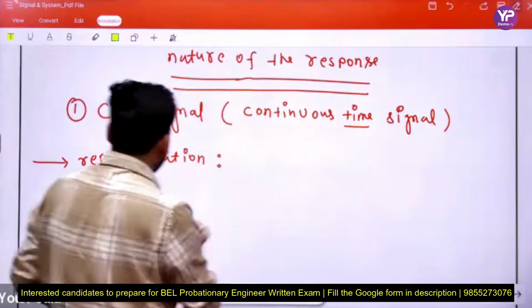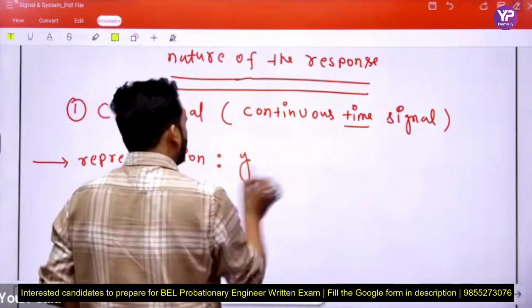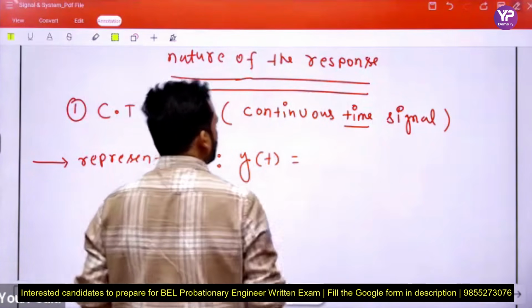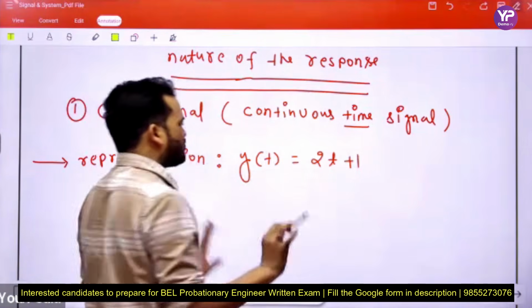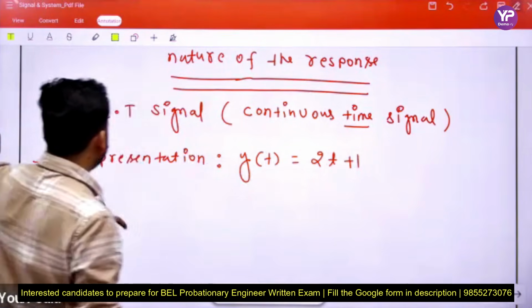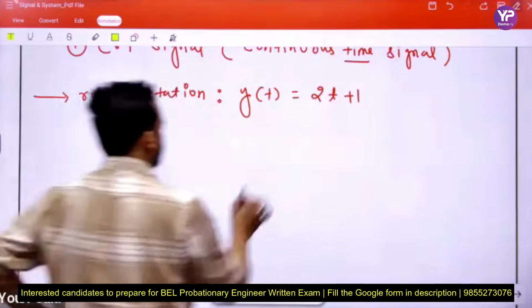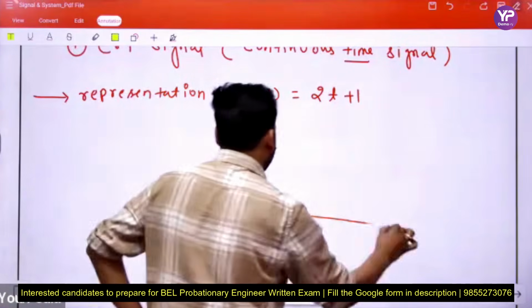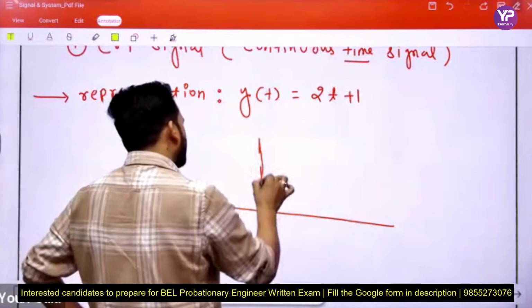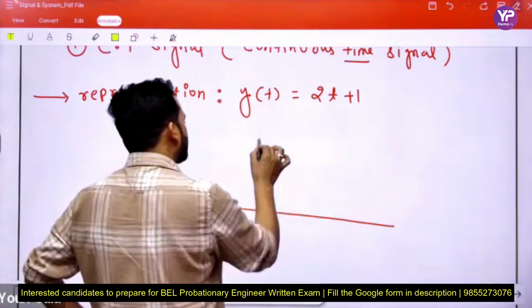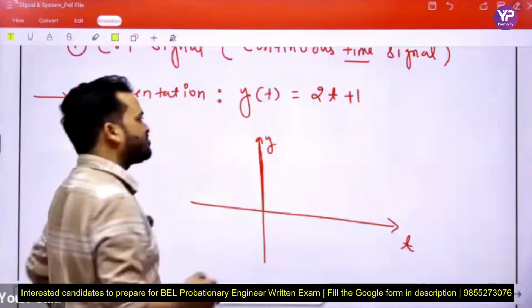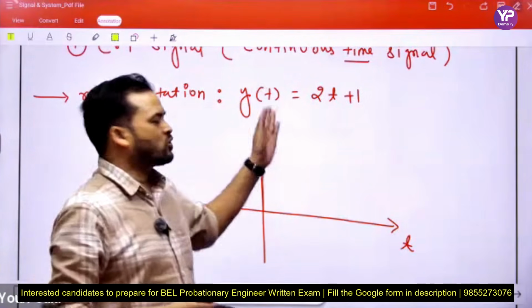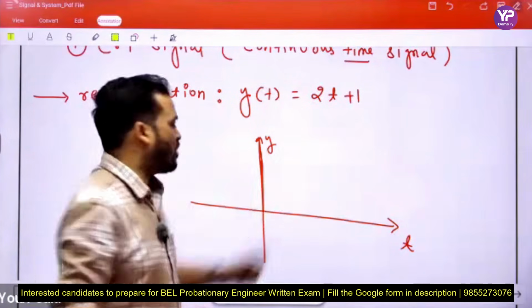See, the representation is y(t) = 2t + 1. This is one example, beta. We draw this example. Compare it with y = mx + c. This is y and this is time. Then this is a straight line with a slope of 2 and an intercept of 1.